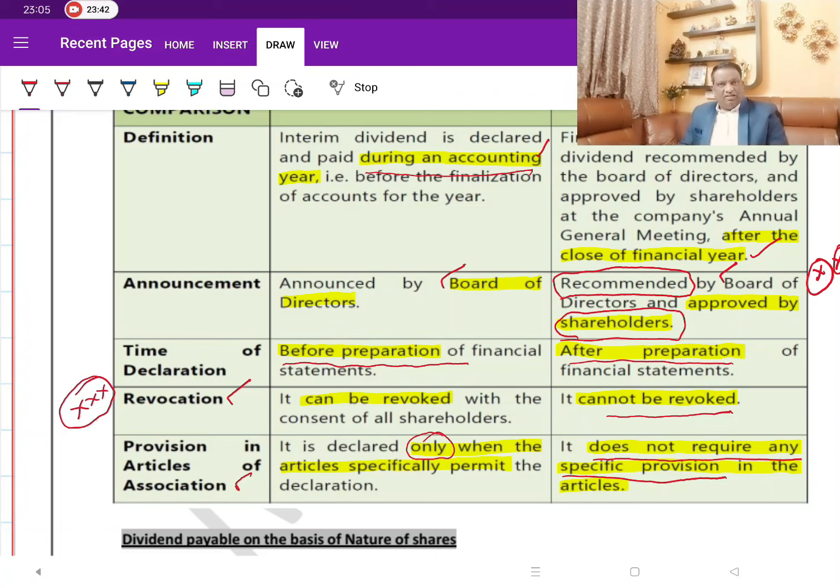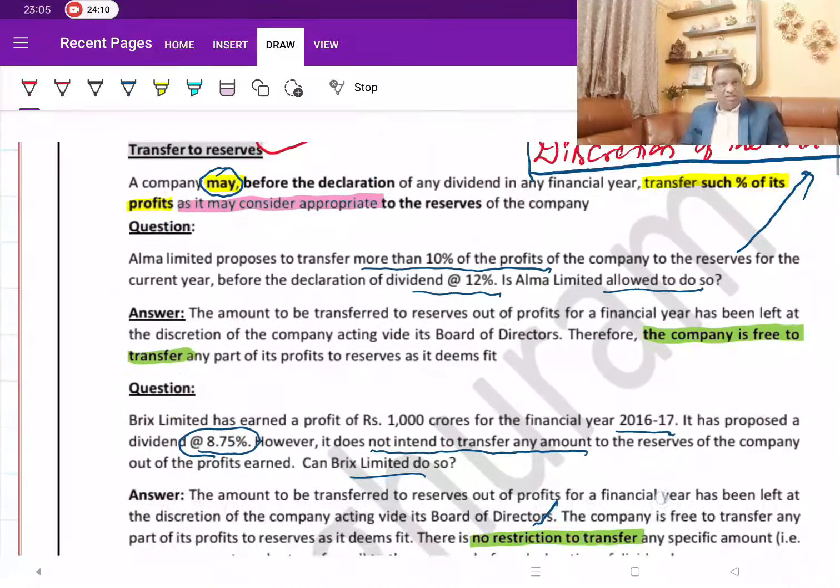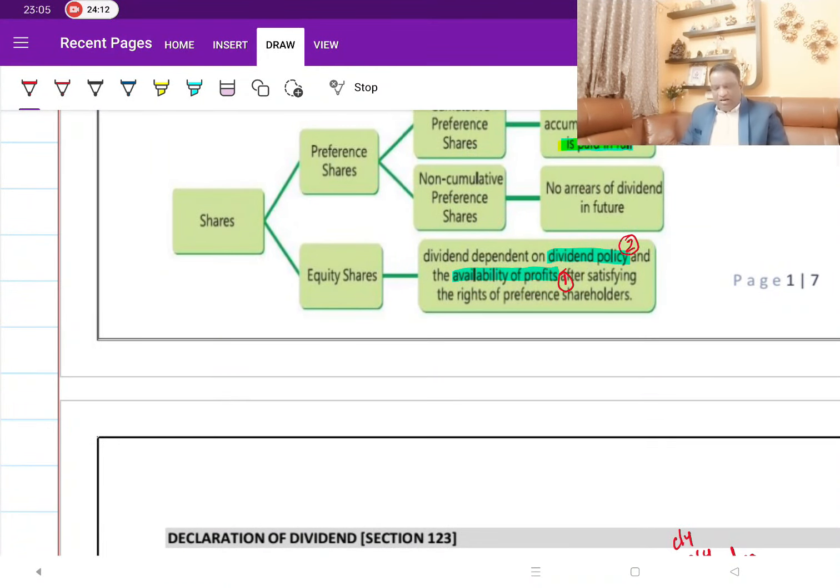And who would decide? It is the board of directors who would decide on the interim dividend. The shareholders' approval is not required. Whereas the final dividend is recommended by the board of directors but approved by the shareholders. And where do they need the articles' specific approval? It is for the interim dividend, where they need a specific provision. But when it comes to the final dividend, it doesn't require any specific provisions.